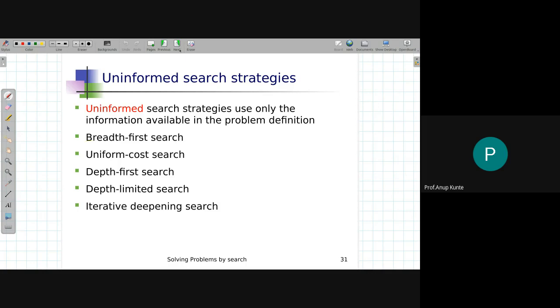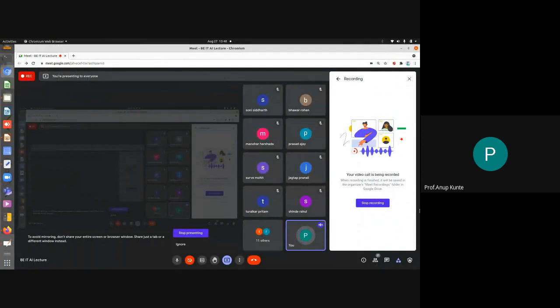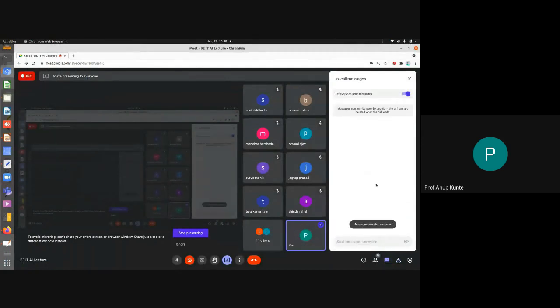Beyond this, if my search strategy does not use any information for implementing the search strategy, then that search strategy or search algorithm is referred to as uninformed search algorithm. It is not uniform, it is uninformed search algorithm. Please understand, it is no informed information search strategy. It is uninformed search strategy.